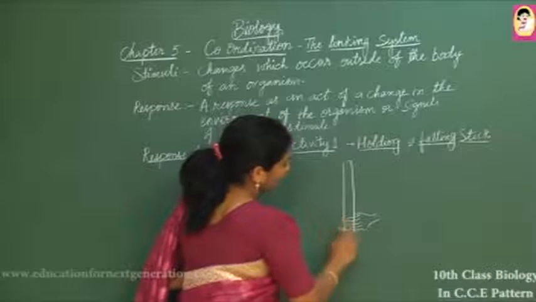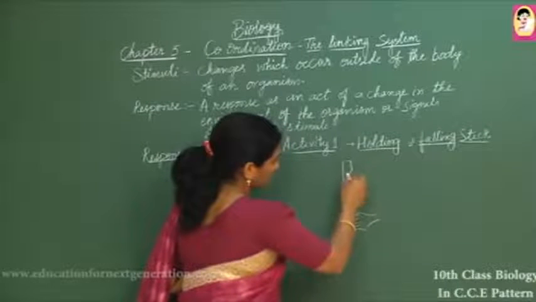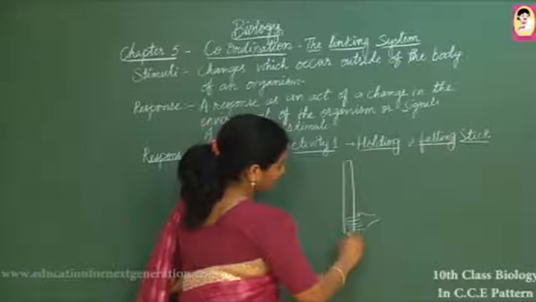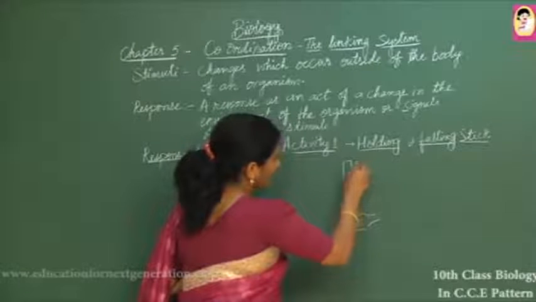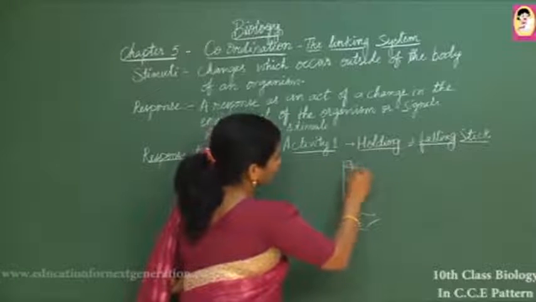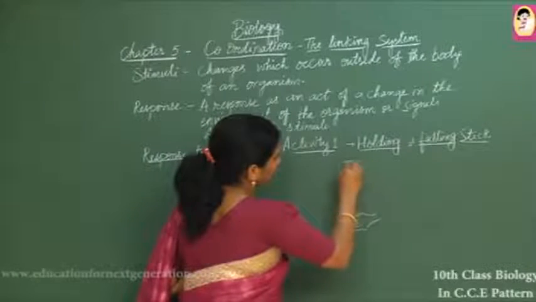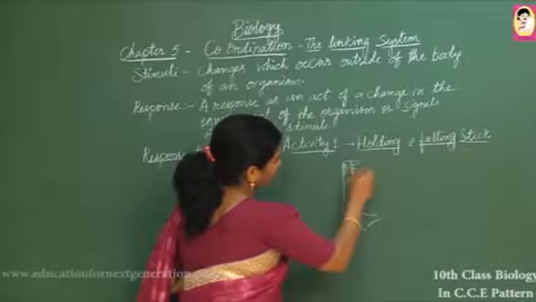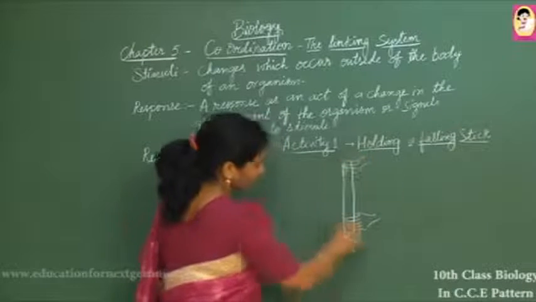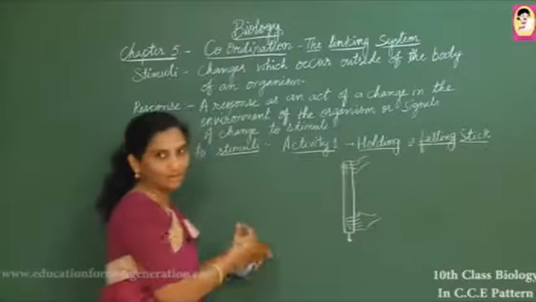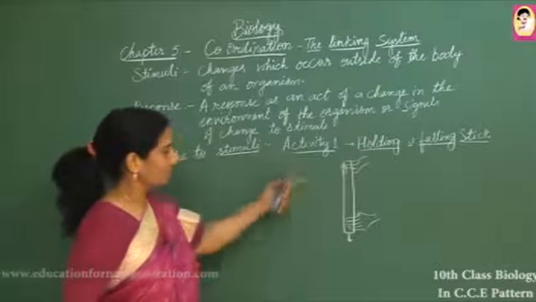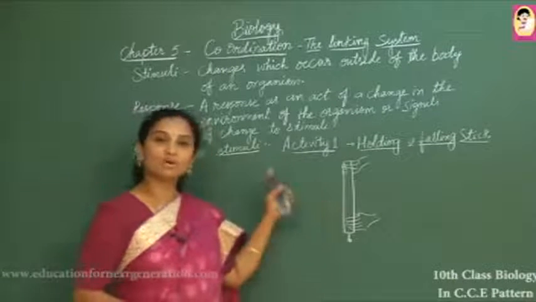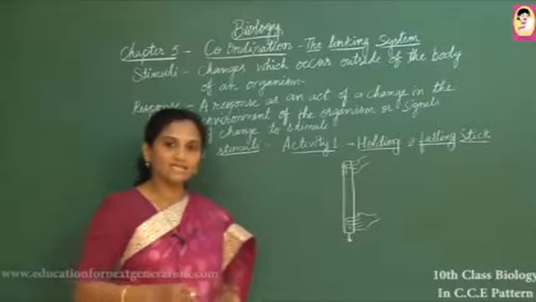If you are holding it from here, the other person has to catch it when you leave it. If you need to catch it, you should be very quick and respond. So this is one activity which shows us about response to stimuli.